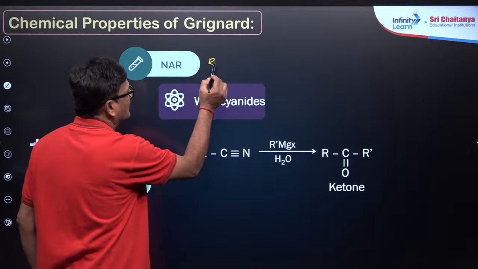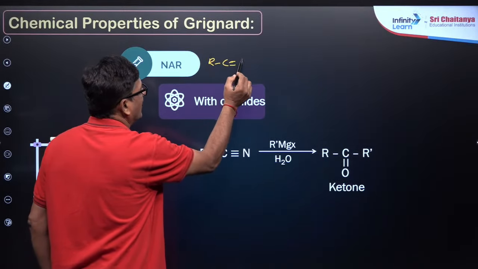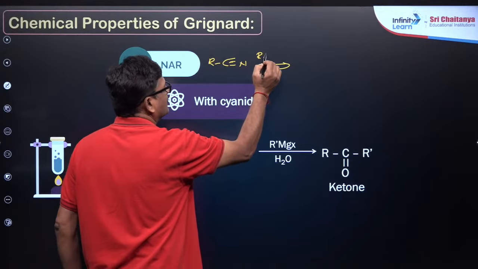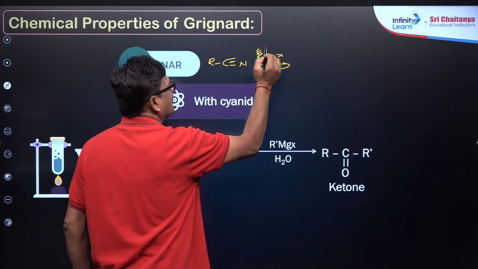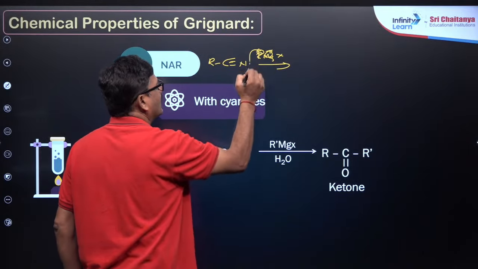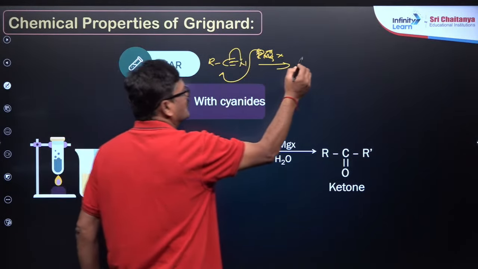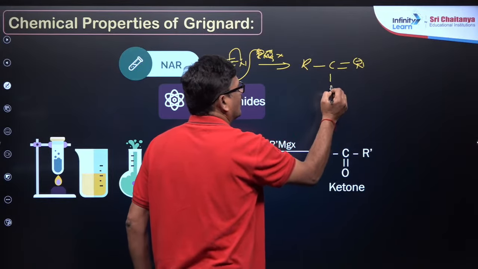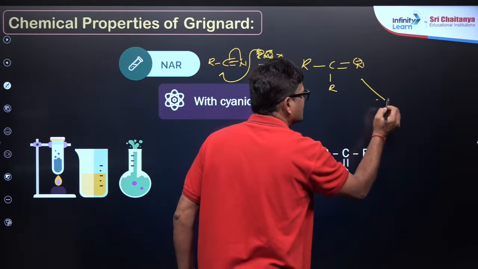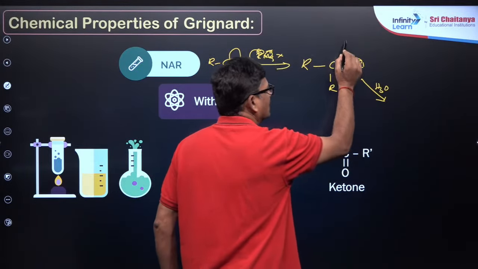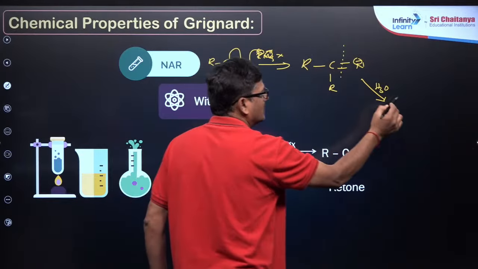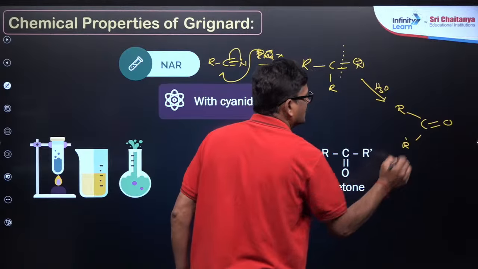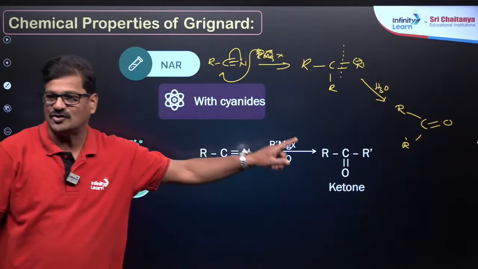RCN, you can see R, C triple bond N, okay, and whenever it is reacted with a Grignard reagent R'MgX, it is going to react here, so that you are going to see R-C double bond N-R', and then further hydrolysis. You have to break this bond here, giving R-C double bond O-R'. Got it? So it is a ketone.